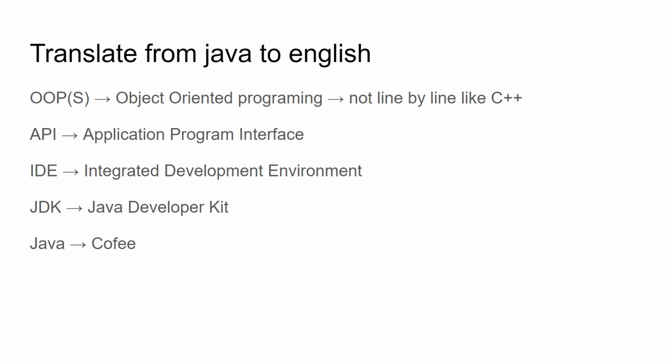And so for the other ones, I'm just going to quickly go over what they stand for. IDE is Integrated Development Environment. So this is something like IntelliJ. JDK is the Java Developer Kit, which is what you have to install to actually code it. And Java is coffee.